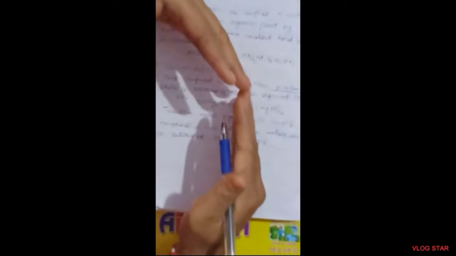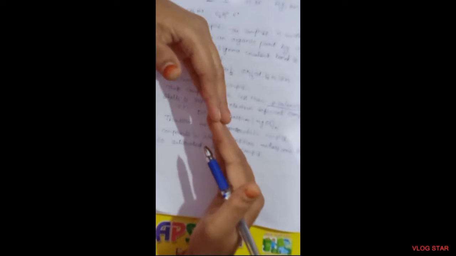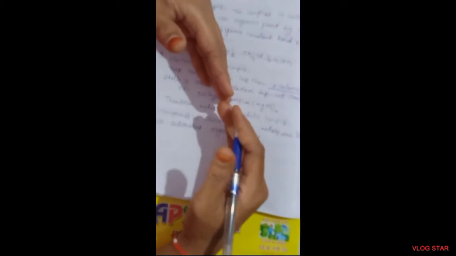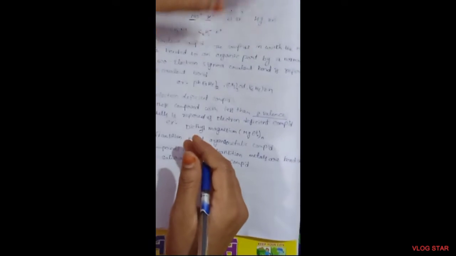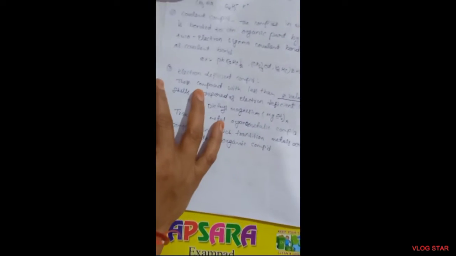The interaction between the organic compounds and ligands occurs using suitable orbitals of the metal. See an example of this one.